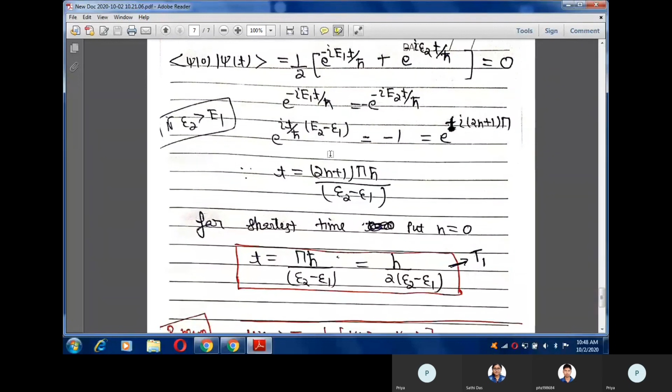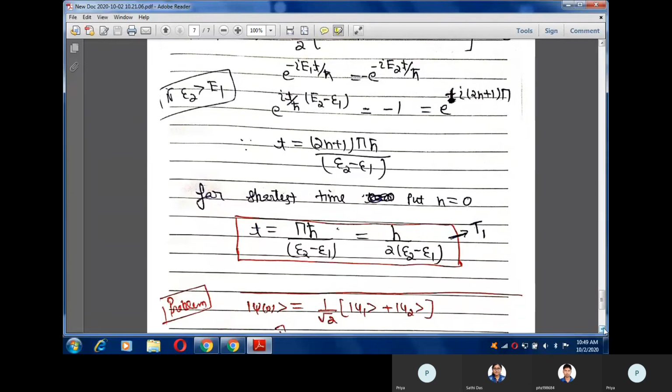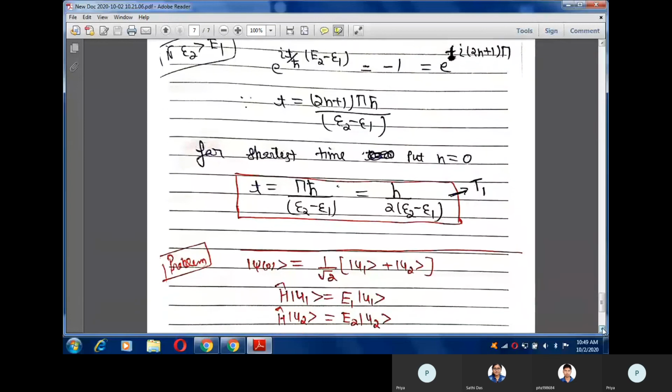We have to find the shortest time at which they become orthogonal for the first time, so you can put n equals 0 and get the expression of time. In the options they can give the answer either in terms of h cut or also in terms of h. This was the answer of this question when it was asked in one of the GATE exams.